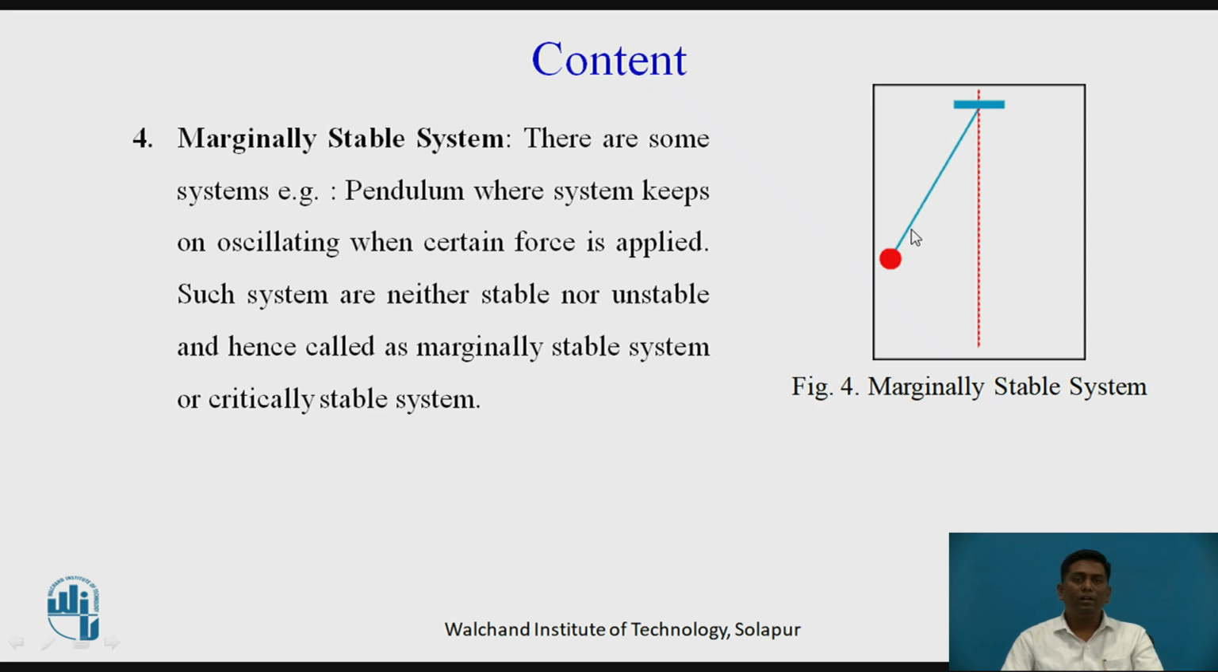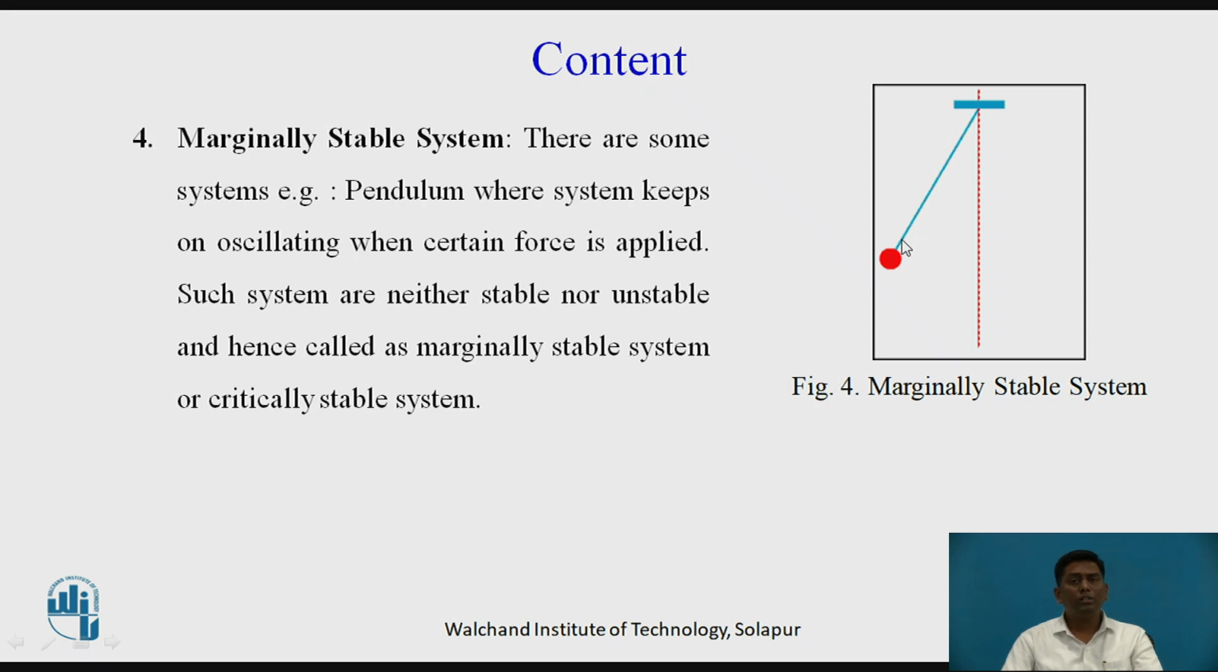Now in this, there is a pendulum which is fixed at a particular point, and when we apply the force it will keep on oscillating, right? This oscillation is neither stable nor unstable. Such kind of systems are called as marginally stable or also called as critically stable system. Okay. Now we can think about a particular pendulum. A system equation can be generated of a pendulum.